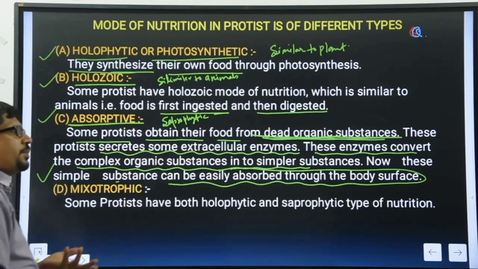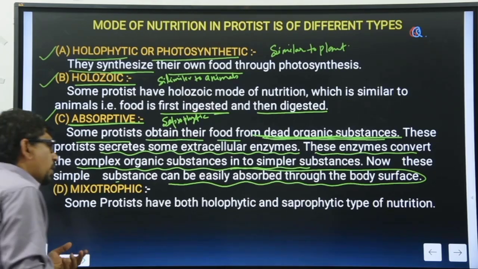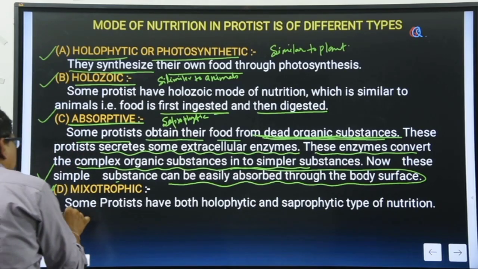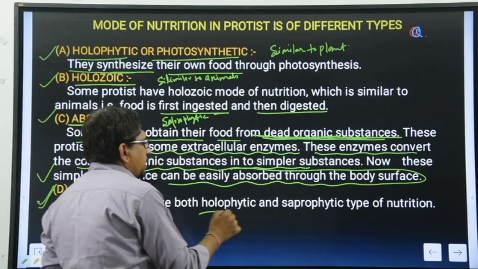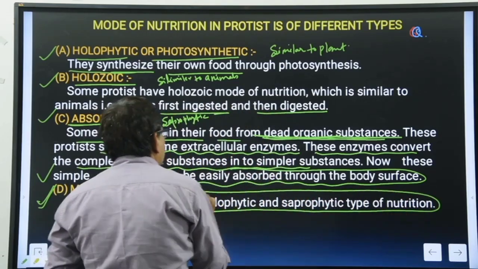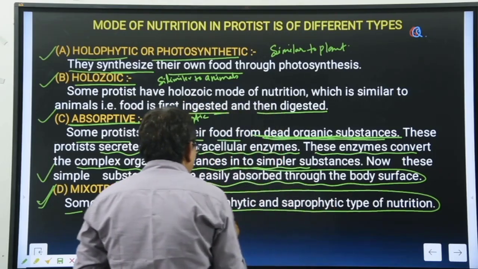यहाँ body surface दिया हुआ है, in slime molds, we can say these slime molds, they absorb the food with the body surface, and some of them absorb with the particular organs. And last one is the mixotrophic, where both holophytic and saprophytic type of the nutrition present.